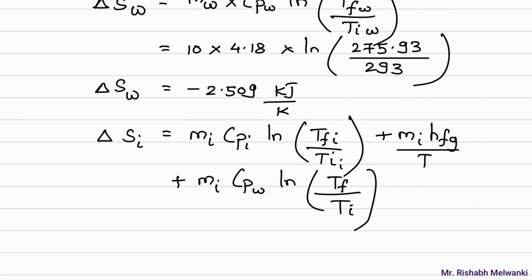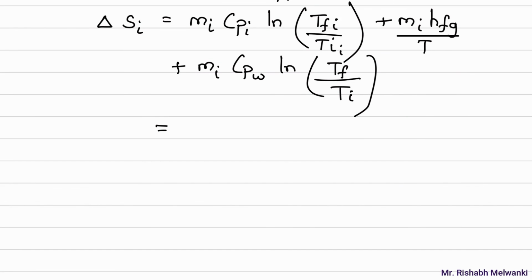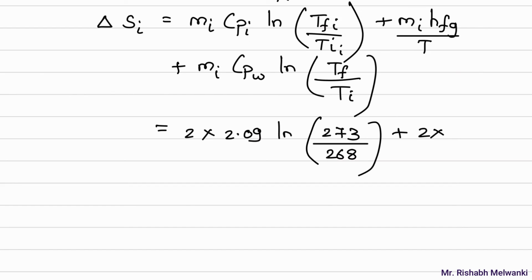Okay, now everywhere mass is remaining same. I'll complete this question and stop. Okay, mass of ice is how much? 2 kg into Cp of ice is 2.09 log. What is T final for ice? It is 0. So 0 plus 273, 273. And initial temperature of ice is -5. So -5 plus 273, it will be 268 Kelvin. Plus mass of ice is 2, latent heat of ice is 334 divided by the temperature of ice is 0 degree Celsius or water is 0 degree Celsius.